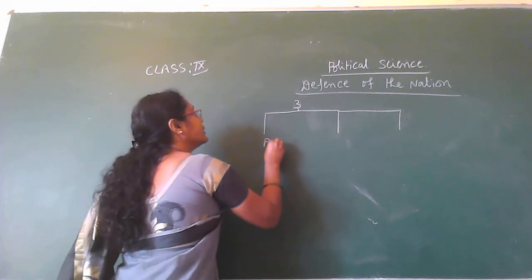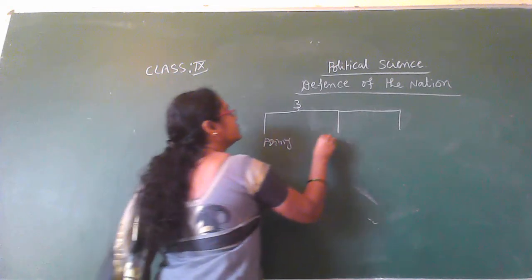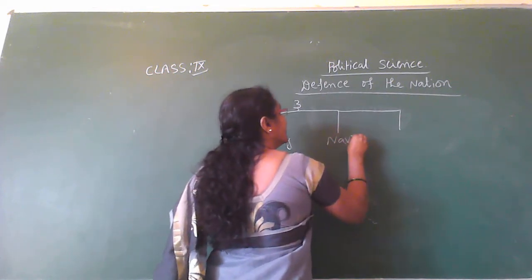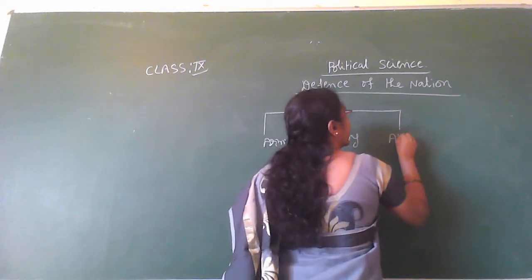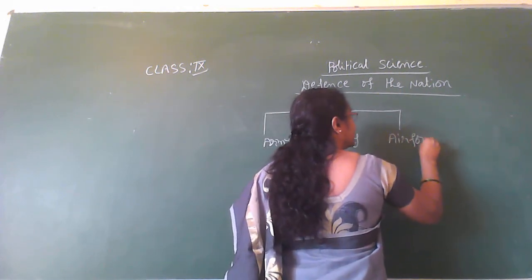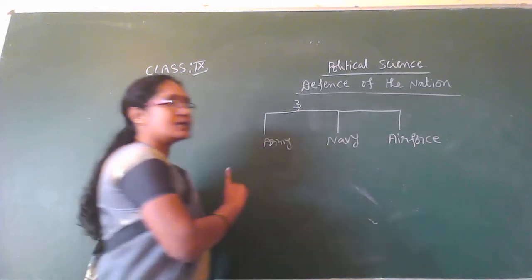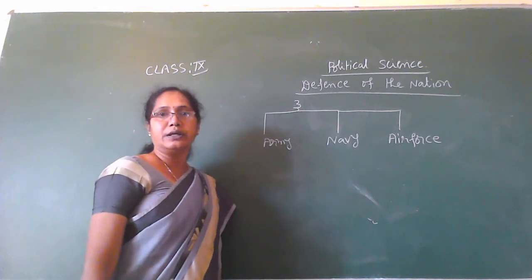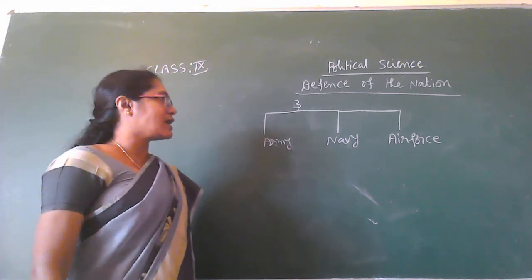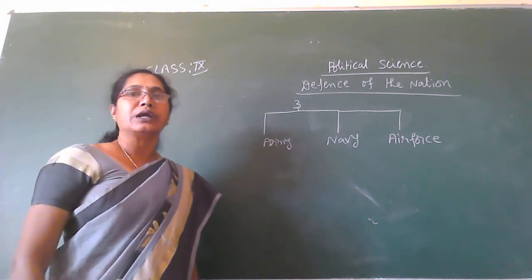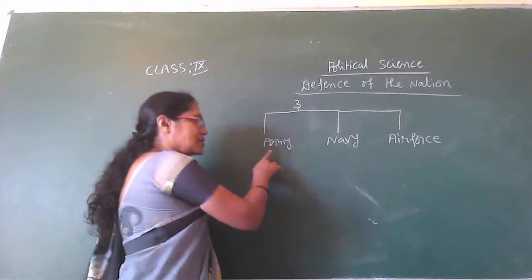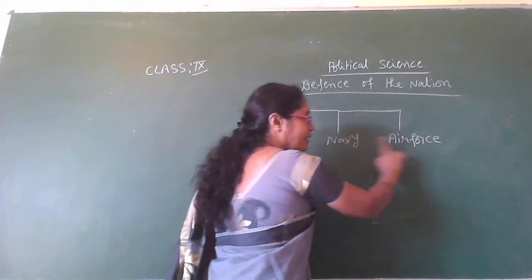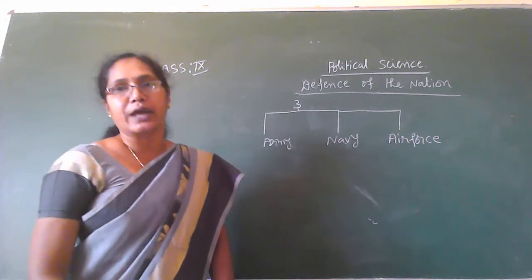One is army, second one is navy, and third one is air force. These are the three wings of our defense force. Got it? So Indian defense has three wings. Which are the three wings? One is army, second one is navy, and third one is air force.